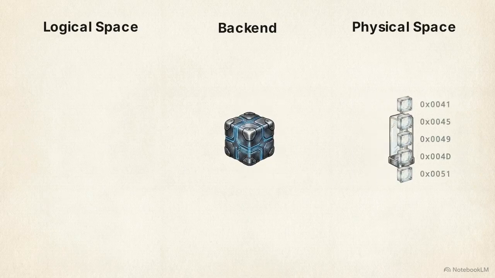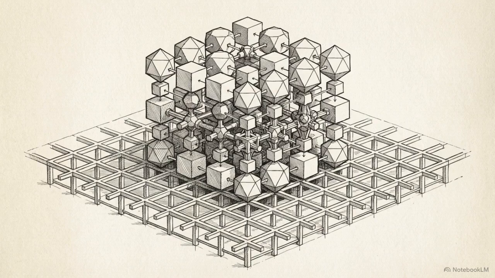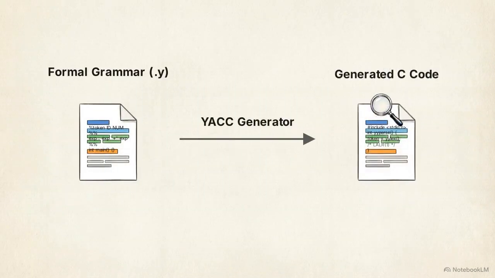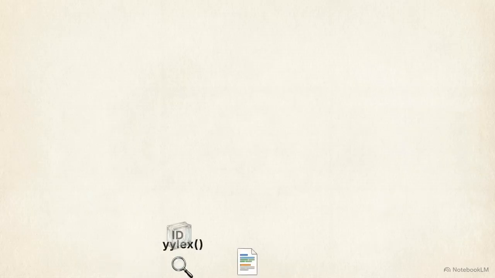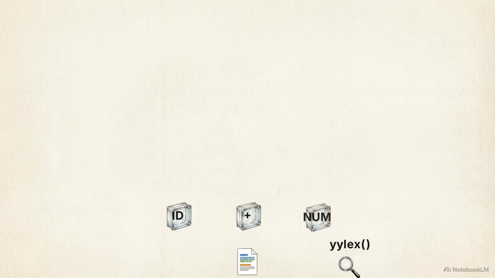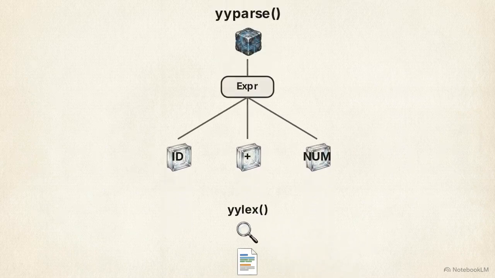machine's operational constraints. YACC, an LALR(1) parser generator, creates the initial structure in the logical space. It takes a formal grammar and produces the C code required to analyze the program's syntax. A YACC file is organized into three specific sections. The top panel contains declarations, the middle section holds the translation rules for the grammar, and the bottom panel contains supporting C routines. The process relies on two functions: yylex, which scans the input for discrete tokens, and yyparse, which executes the parsing logic based on the grammar rules.